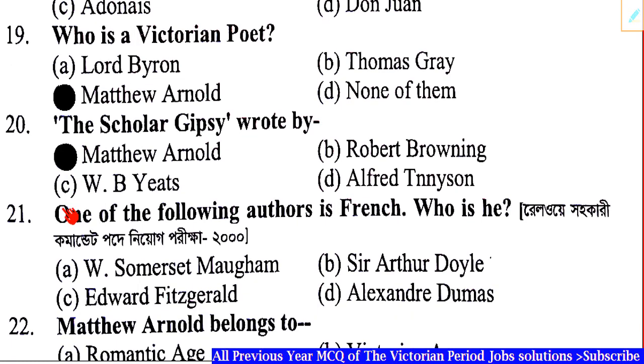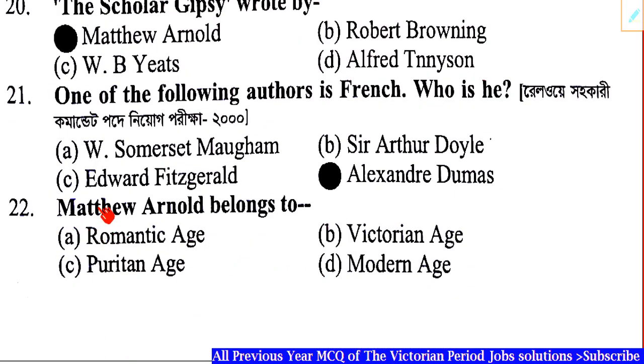One of the following authors is French. Who is he? Correct answer: Option D, Alexandre Dumas. Question number 22. Matthew Arnold belongs to dash. Correct answer: Option B, the Victorian Age.